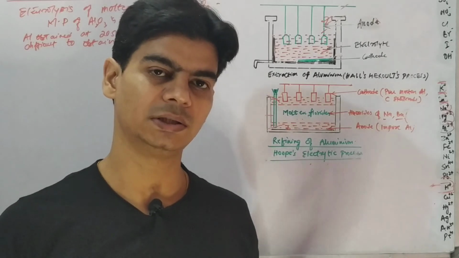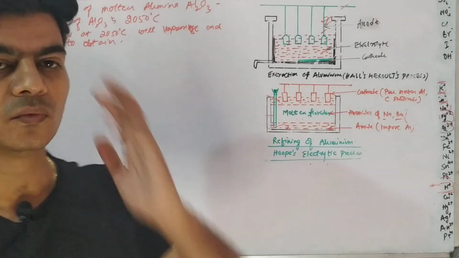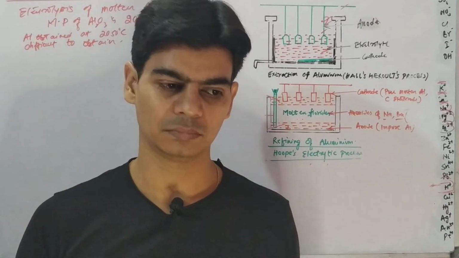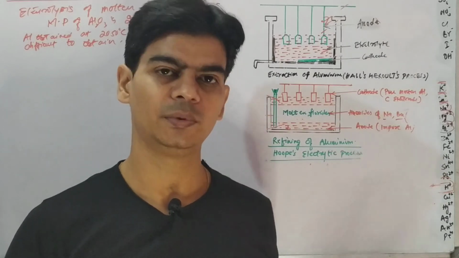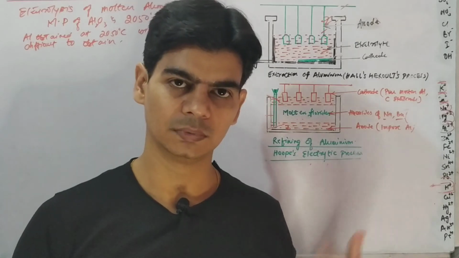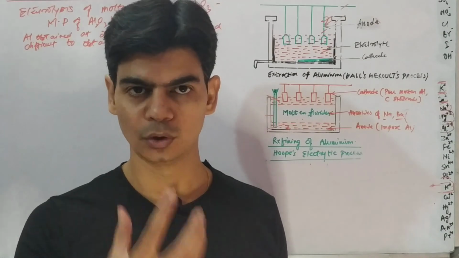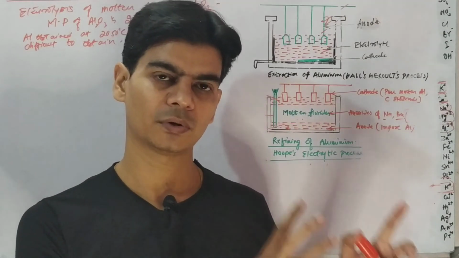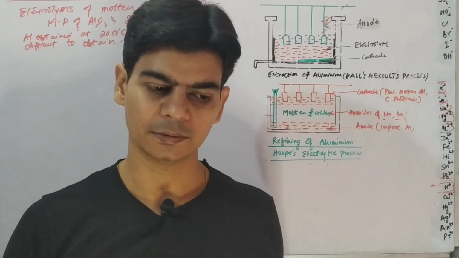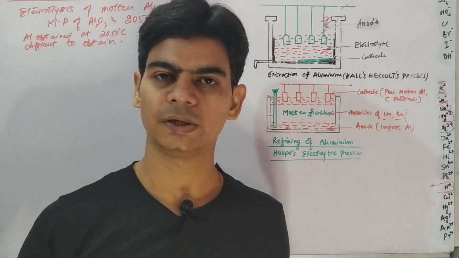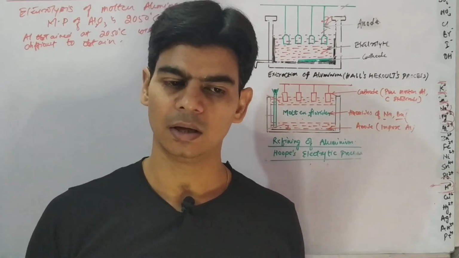So this was a big achievement of Hall in the aluminium industry, because before this, aluminium was a rare metal, rarely found, and aluminium was even costlier than gold, right? So this contribution of Hall, who invented adding cryolite to molten aluminium oxide, lowered the fusion temperature of alumina from 2050 to 950 degrees Celsius. This was an achievement, and because of this, now we can easily see aluminium objects around us.